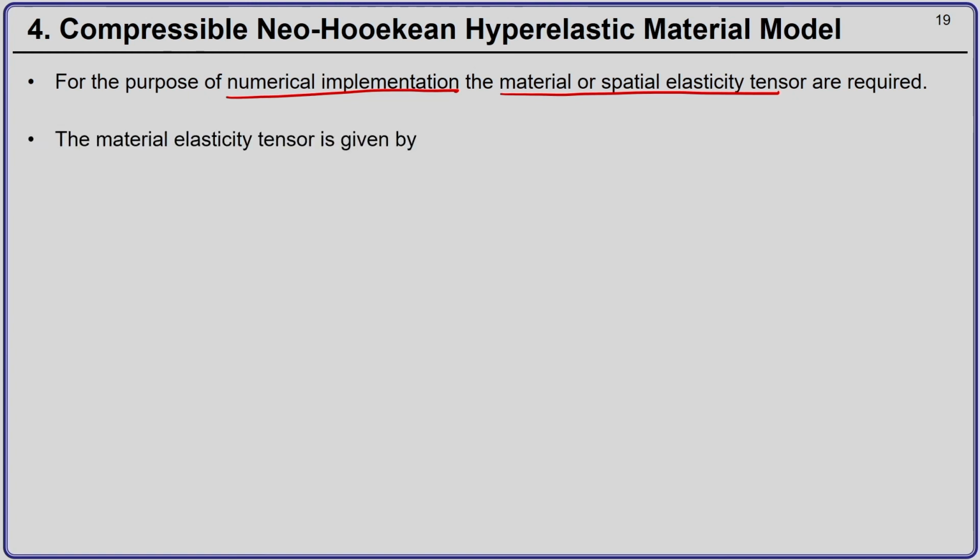Okay. So, the material elasticity tensor, and remember this is a fourth order tensor, is given by twice the partial derivative of the second Piola-Kirchhoff stress tensor with respect to the right Cauchy-Green deformation tensor. Okay.